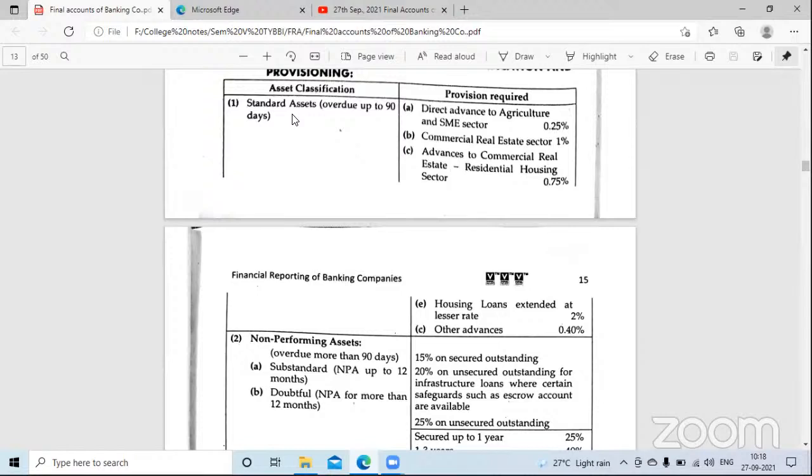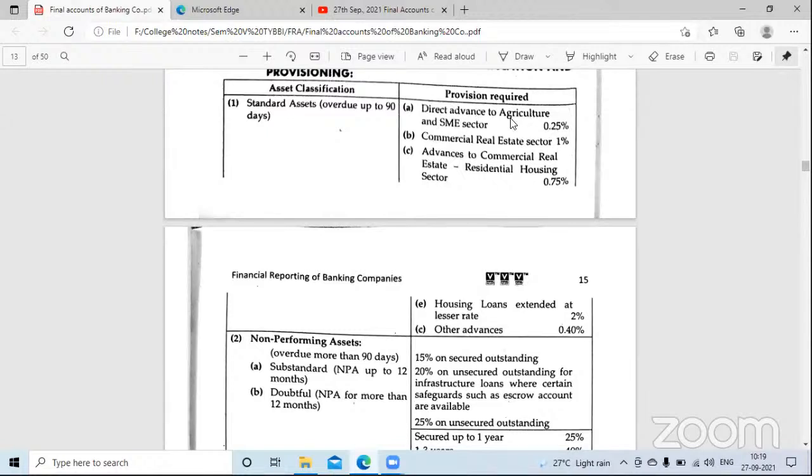But still, it is a standard asset, but the risk is attached, right? In the future maybe the customer cannot pay. If he is not able to pay on a future date, so right now he is paying on time, so it is a standard asset, but it can be converted into a non-performing asset. So the risk is still attached to that particular asset. Now see, what is the risk attached? What is the provision that the bank will show in its books of accounts?